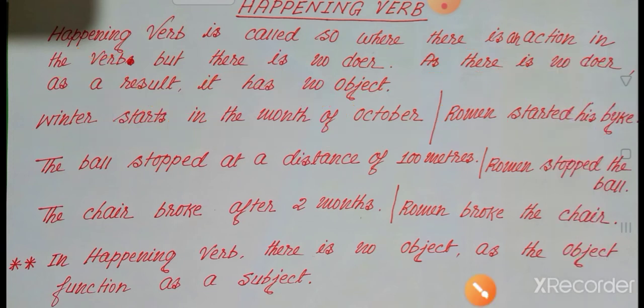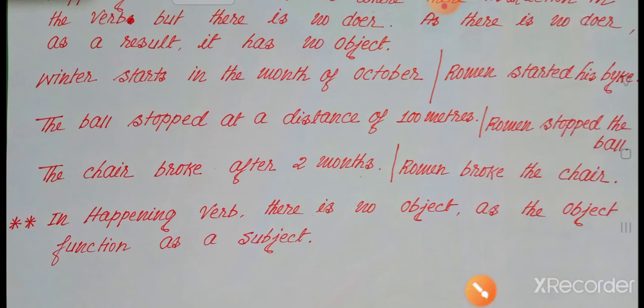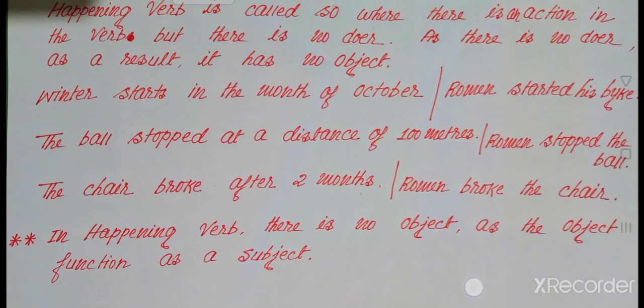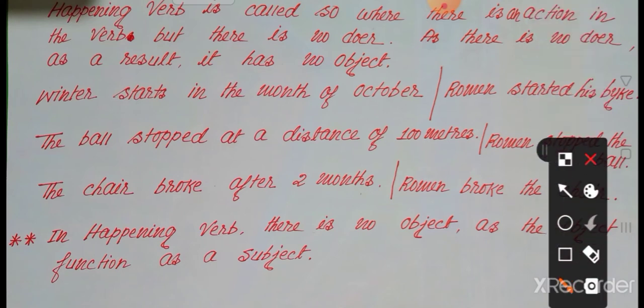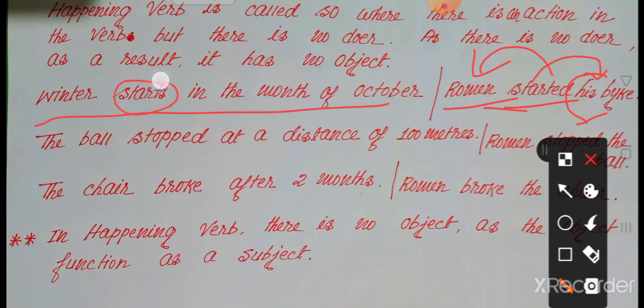So here we get an object. What is the object? His bike. Roman started. Who started? Roman. Roman is the doer. Roman started what? His bike. So his bike is the object. Okay. So the difference between the first sentence and the second sentence is, in the first sentence there is no doer.